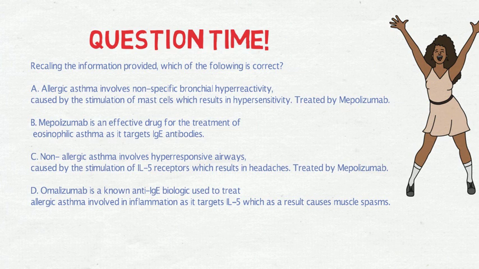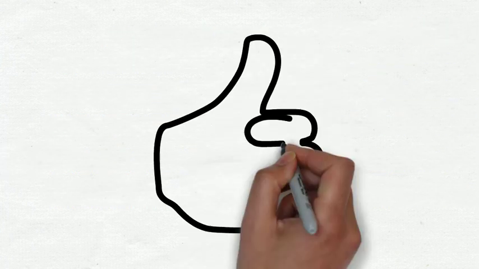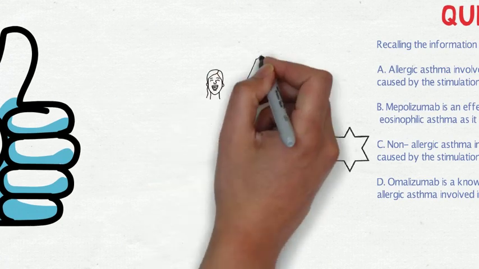Now, if you answered C, non-allergic asthma involves hyperresponsive airways caused by the stimulation of IL-5 receptors, which results in headaches, treated by mepolizumab. If you answered C, then you're correct.